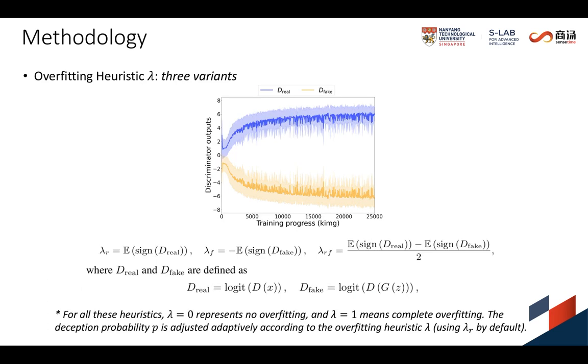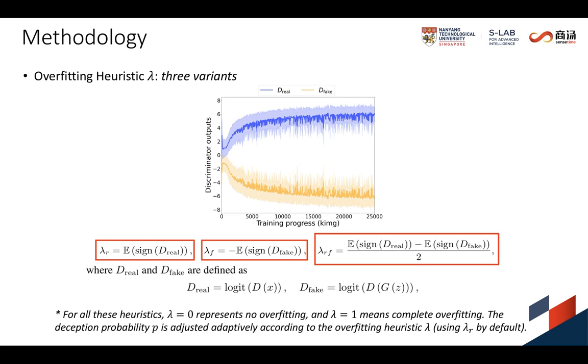We provide 3 plausible variants of the overfitting heuristic lambda. Here, lambda R estimates the portion of real images that obtain positive logit predictions by D, and that of generated images is captured by lambda F. Besides, lambda RF indicates half of the distance between the signs of the real and fake logits. For all these heuristics, lambda equals 0 represents no overfitting, and lambda equals 1 means complete overfitting. We use lambda R by default.